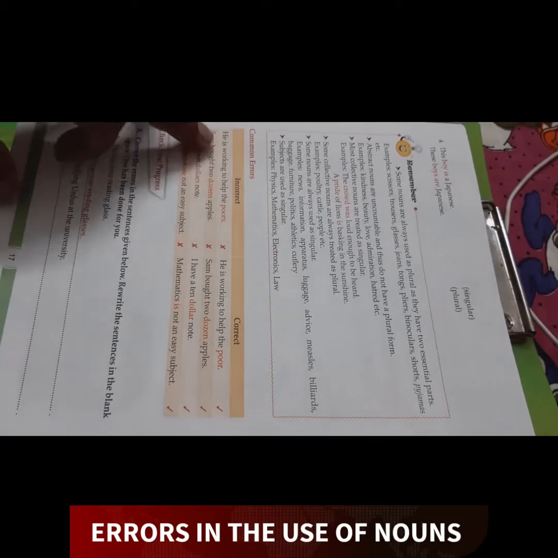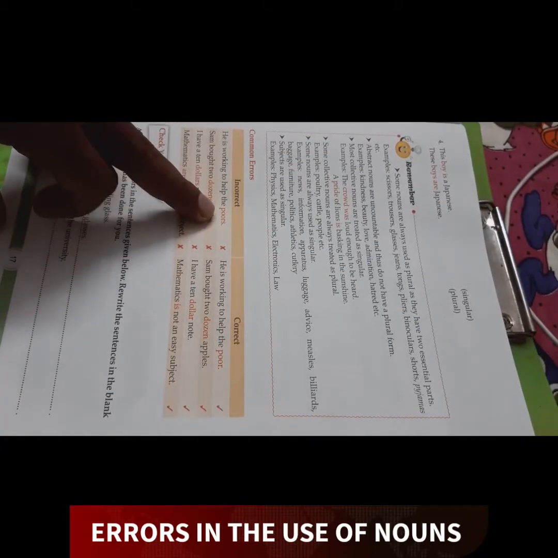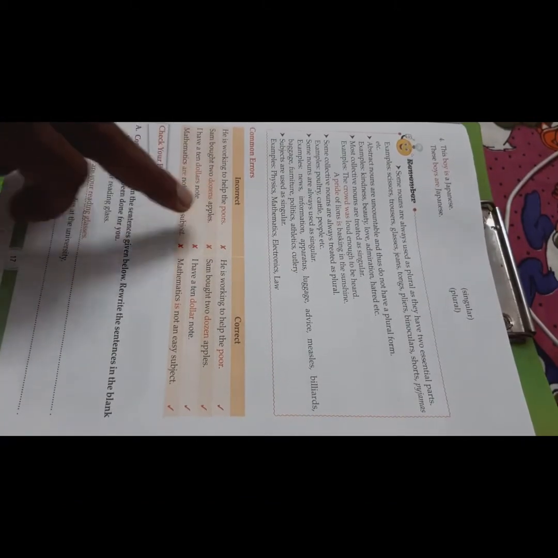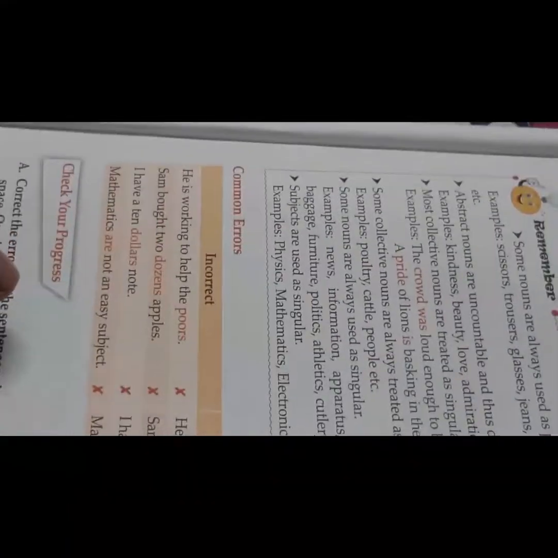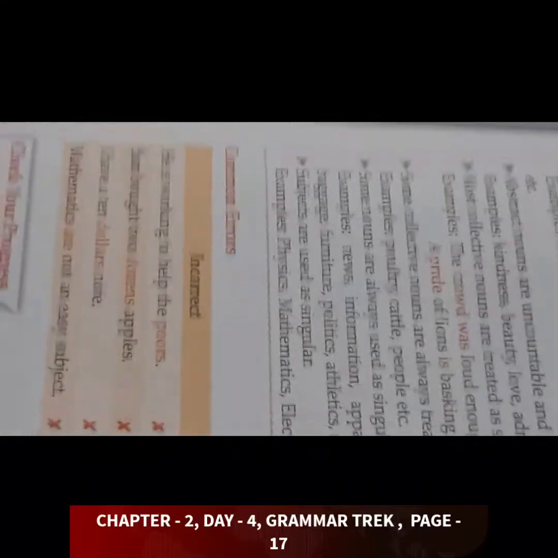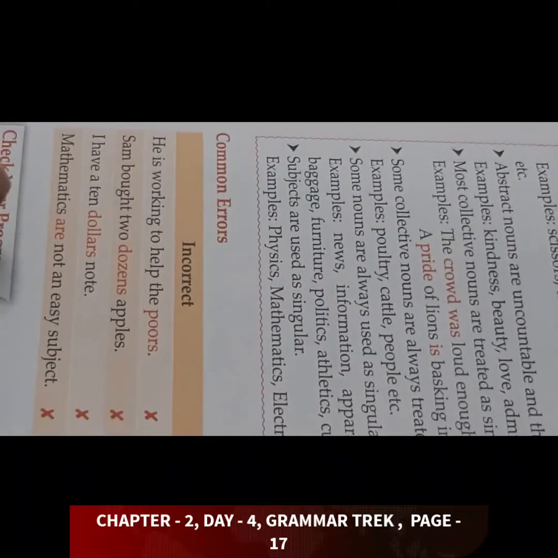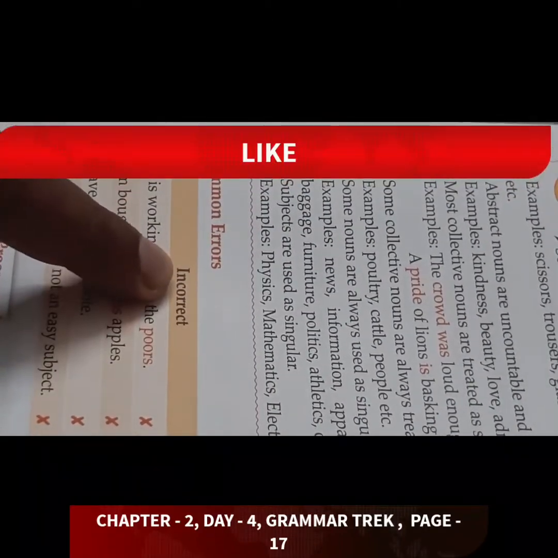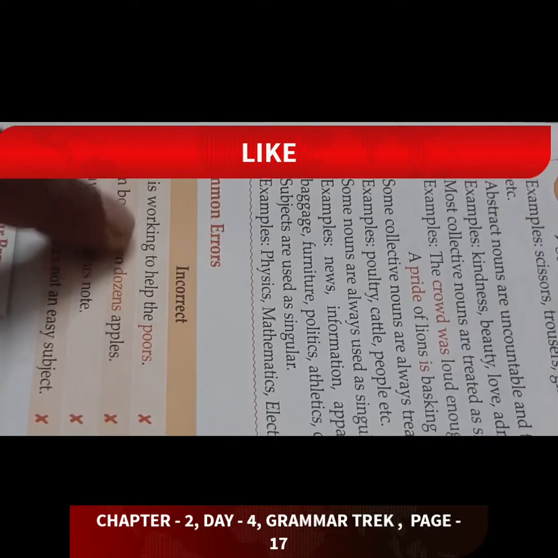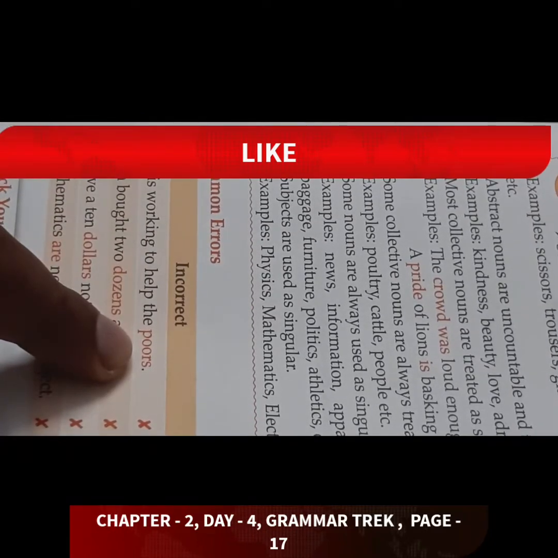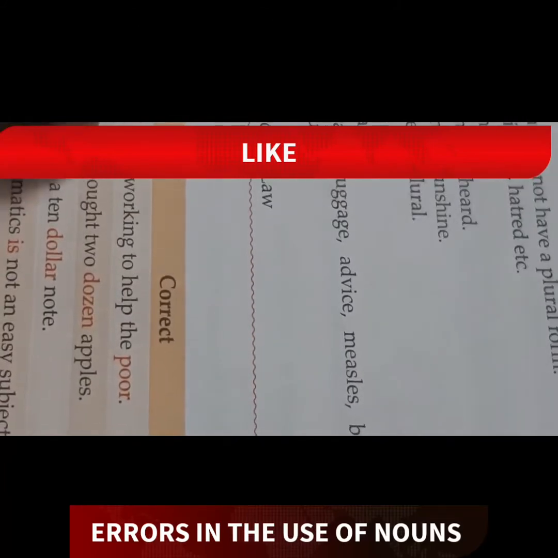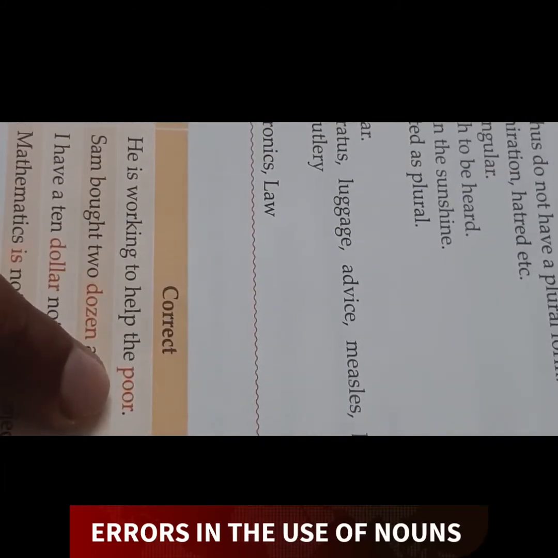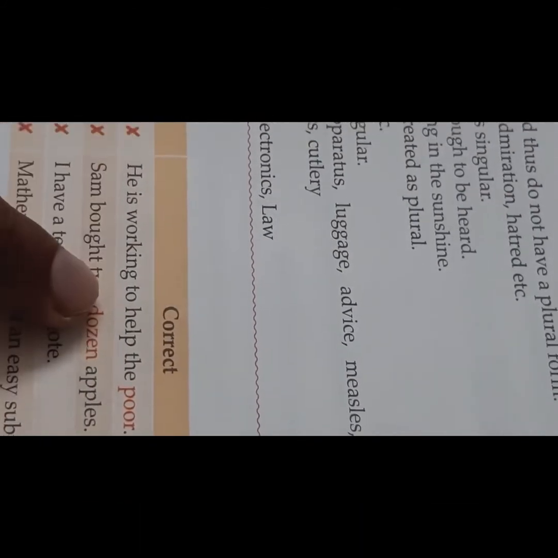He is working to help the poor. The poor part is given. He is working to help the poor. So it is incorrect. He is working to help the poor, not poors. What will the correct answer be? He is working to help the poor. It is the correct answer. Clear? Poor, not poors. Understand?